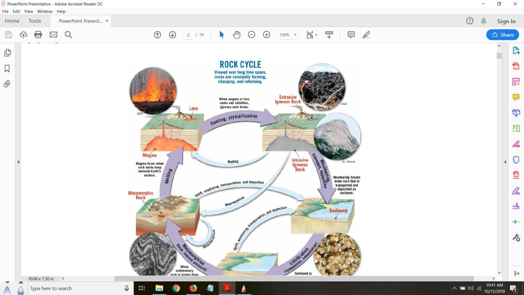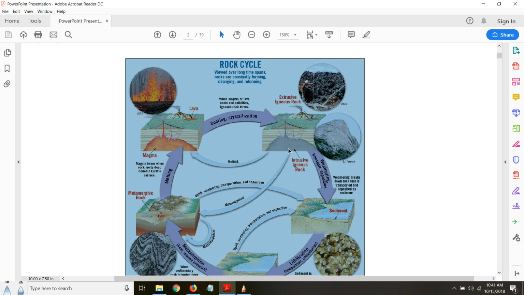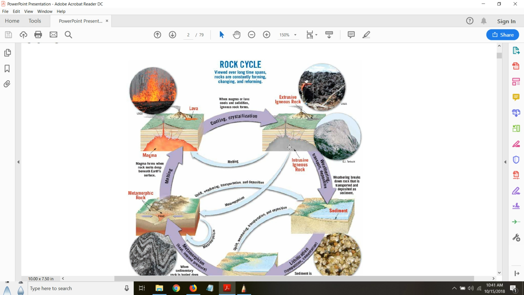As more and more layering of rock forms on the surface of the earth, this intrusive igneous rock will continue to bury deeper in the earth crust, and as it goes deeper, what happens? It will be exposed to a higher temperature and pressure region, and that increased temperature and pressure will try to melt this rock, and this will go through the melting process and become magma again.